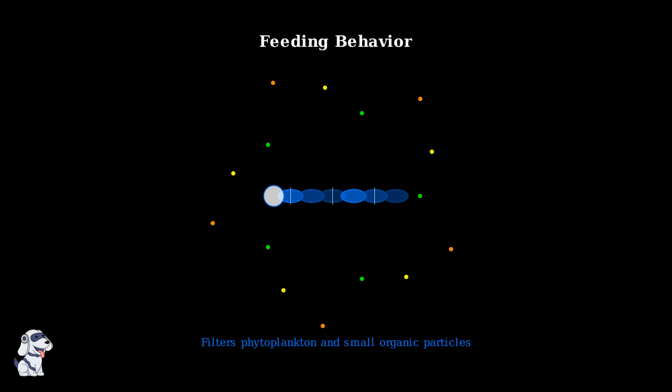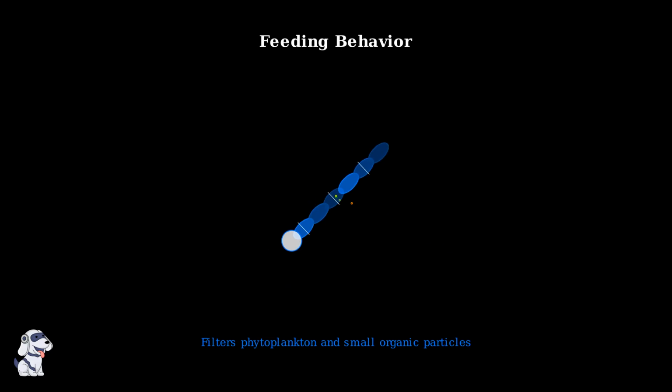During their planktonic stage, segmented worm larvae are active filter feeders. They capture phytoplankton and small organic particles from the surrounding water using specialized feeding structures. Watch as the larva moves through the water, collecting food particles. This feeding activity makes them important contributors to the planktonic food web, transferring energy from primary producers to higher trophic levels.